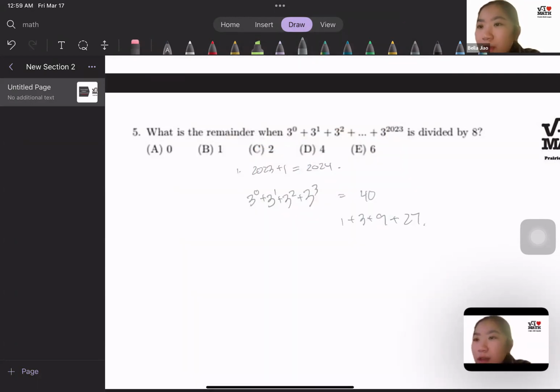Okay, then, if every 4 consecutive powers of 3 is also divisible by 8, right? Because 40 is divisible by 8, then we just have to find how many groups of 4 there are within the total number sequence here. And then because there are 2024 numbers, you realize that 2024 is divisible by 4, meaning that the remainder would be 0, so it's actually A.